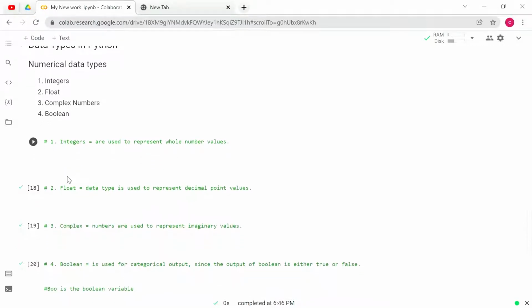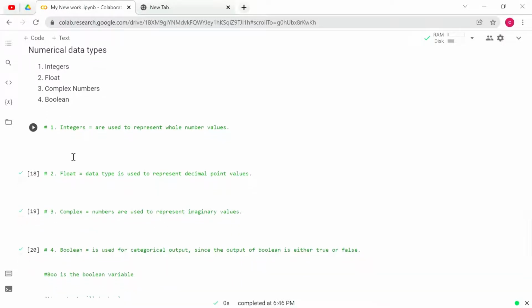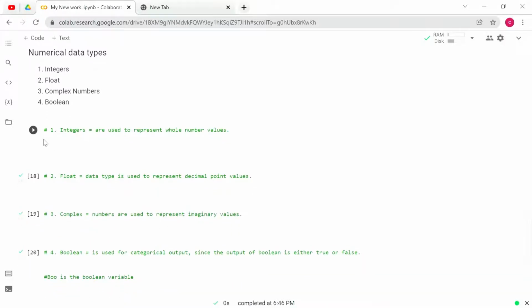First one, integers. Integers are used to represent whole number values, which means whole number values are always represented by integers. Whole numbers start from 0.